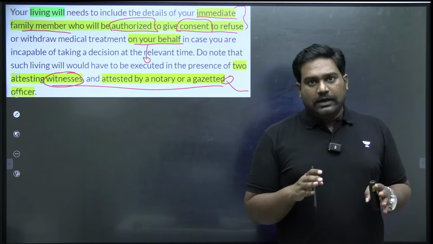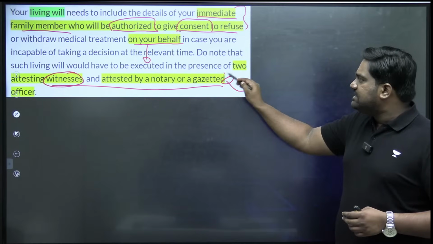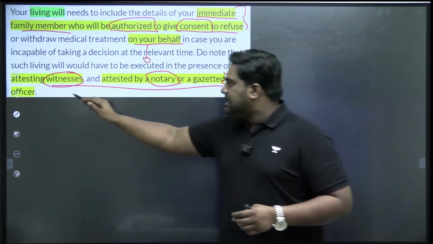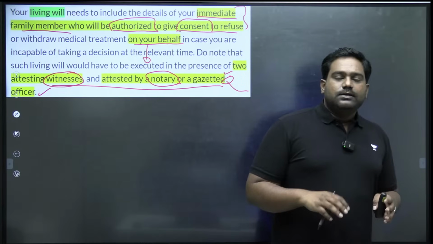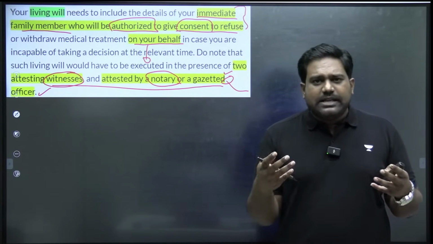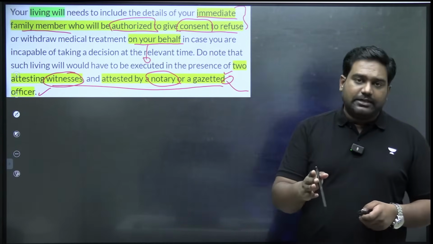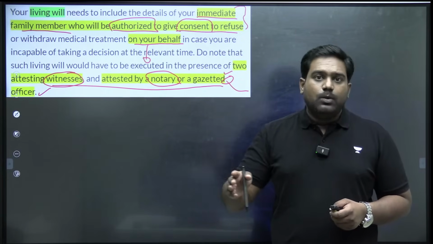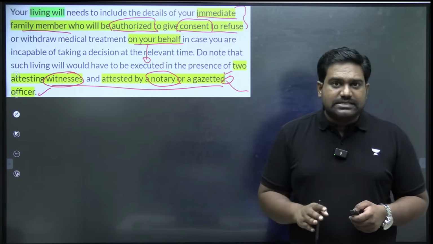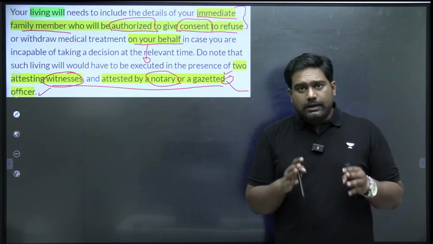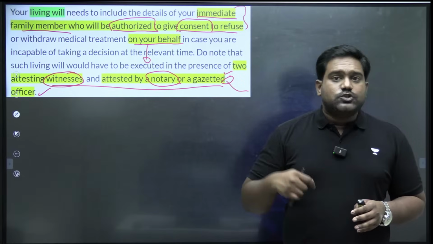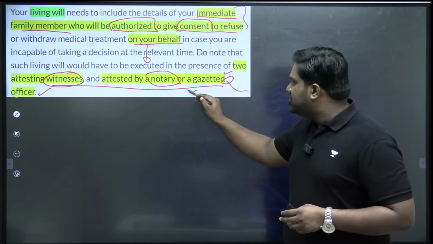Two witnesses have to attest the document, and it should be attested by a notary or by a gazetted officer. So this is how a legal will, essentially a living will, right, is prepared, which provides advanced medical directives regarding what will happen when you reach a terminally ill stage, whether you wish to be put on life support or not. So spreading awareness about this is very essential.